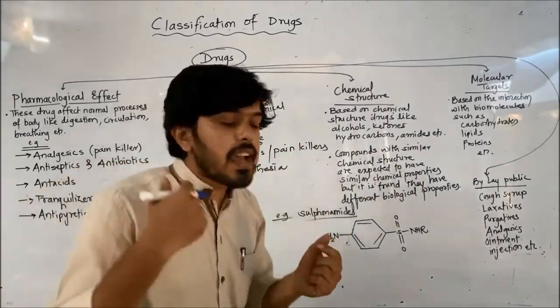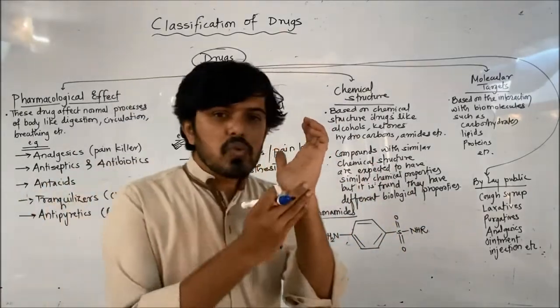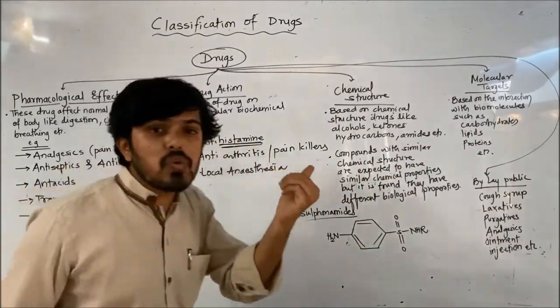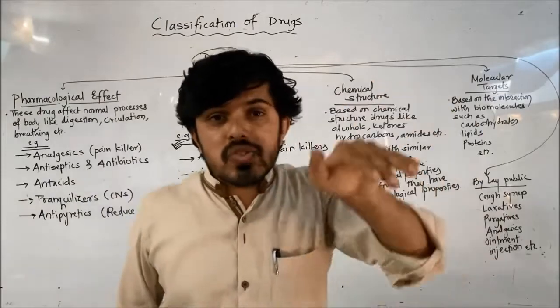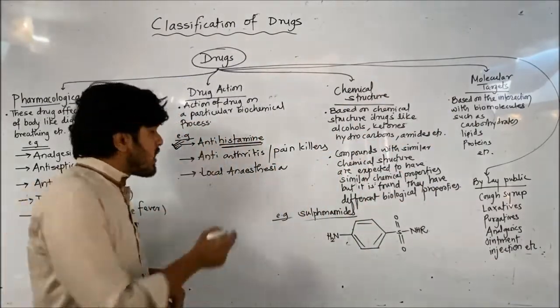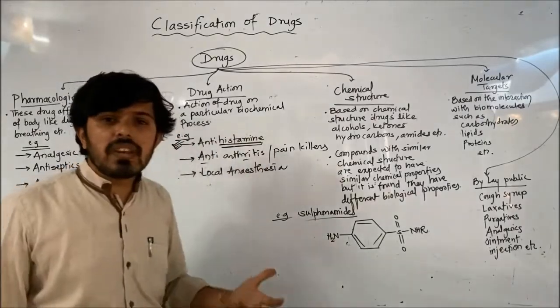So if we take a tablet called an antihistamine, that reduces the swelling. That is the action of the drug. So the action is to reduce the swelling. The action is to reduce the allergic condition. Based on action, we can classify. That is antihistamine. Same thing, anti-arthritis, painkiller tablets.